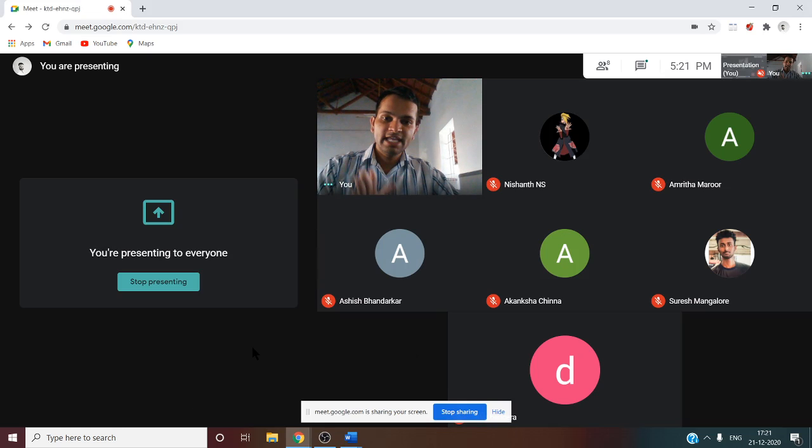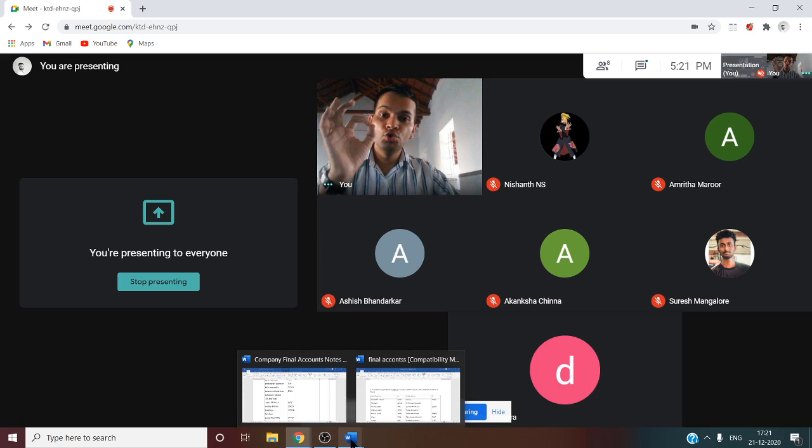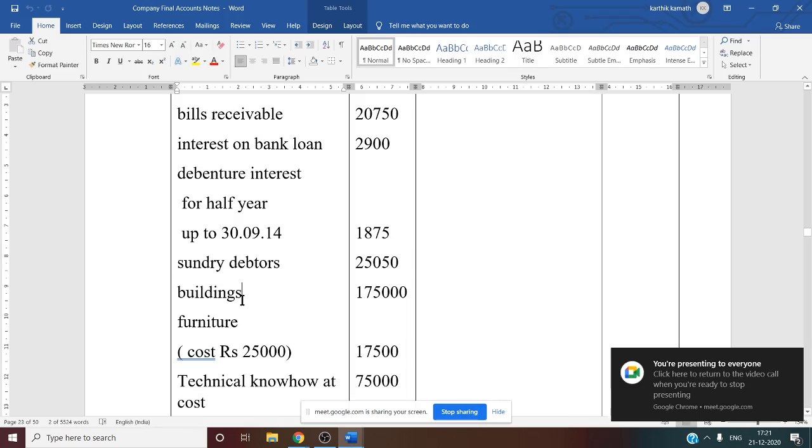If creditor is given, it is trade payable. Here debtor is mentioned, so it is a trade receivable. Trade receivable, working note number 18. So there you have to show this information. And if there is any bad debt, that is, new reserve for bad debt is given in the problem, that you have to deduct from debtor.